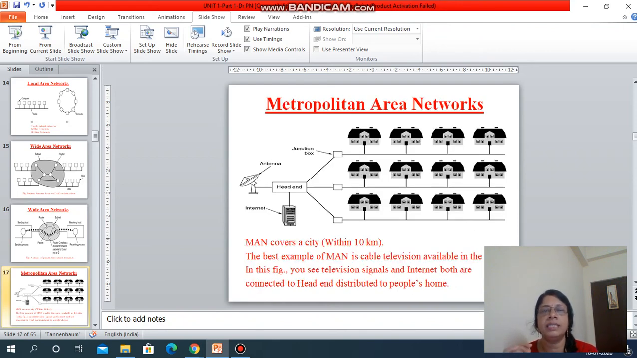So this is the example for metropolitan area networking. Here you see that a MAN covers a city within 10 kilometers. I can give you the example of cable television for MAN, metropolitan area networking. In this figure you see television signals and internet both are connected to the head end, and from this head end it gets distributed to the people's homes.